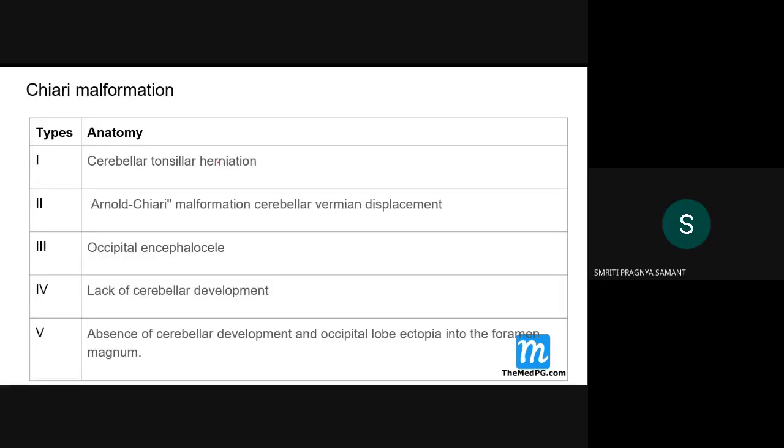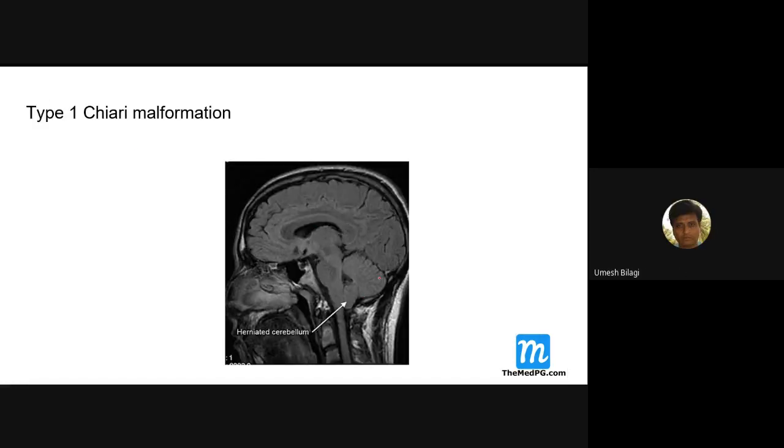Chiari malformations. Chiari malformations cause syringomyelia because this is the spinal cord now. The tonsils, basically in type 1, the tonsils of the what? Not of the throat, of the cerebellum. These tonsils will herniate through the foramen magnum into the spinal canal. This will increase the pressure and cause syringomyelia. That means although it is a congenital disease, syringomyelia manifestations will be 20-30 years later. The dilatation.